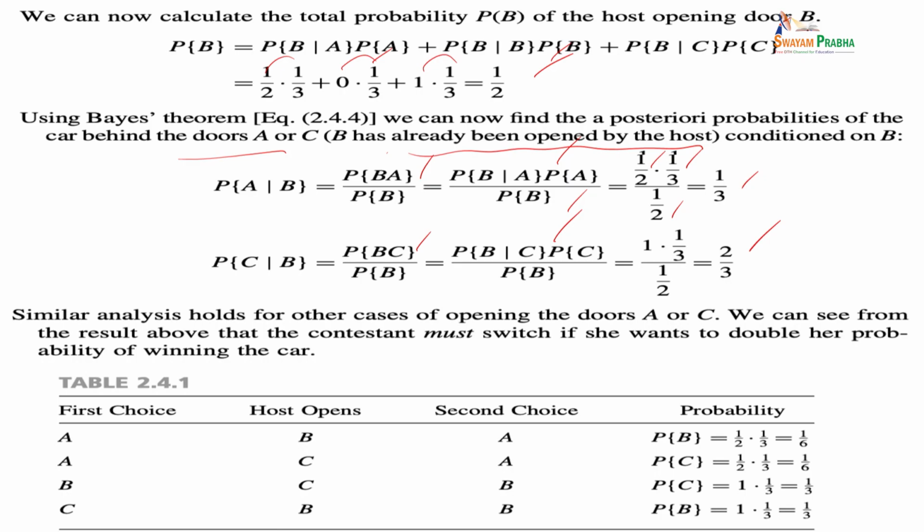The similar analysis applies for other cases of the opening of the door A or C. From the result, the contestant must switch if she wants to double her probability of winning the car.